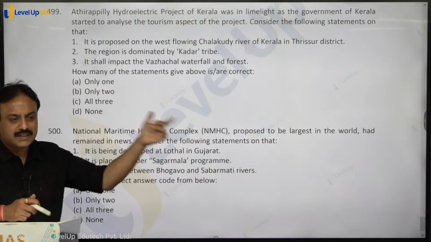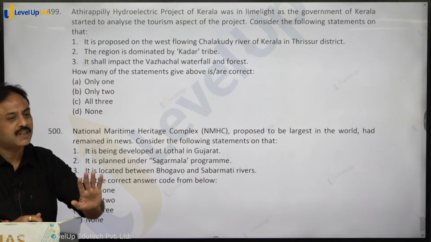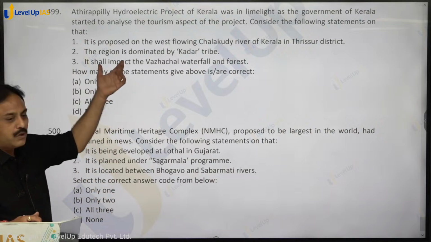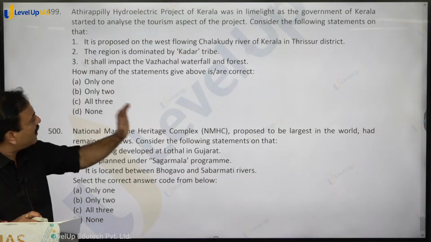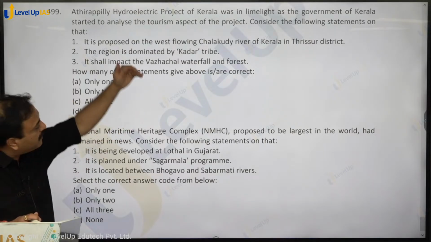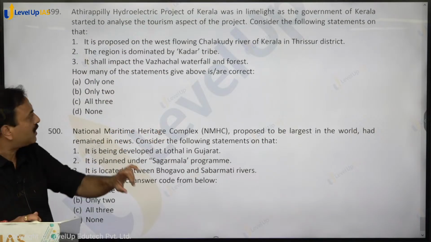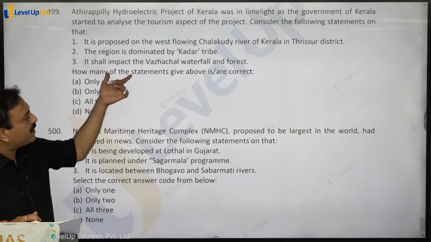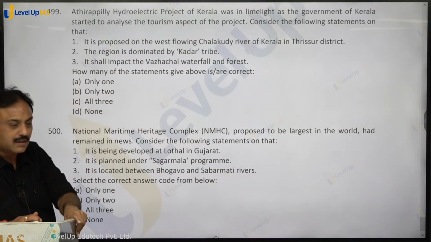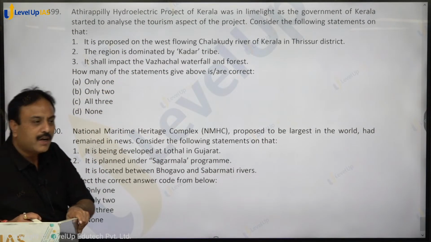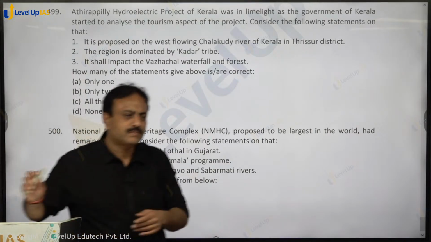Three articles have come since January, I am not 100% sure whether 3 or 2, but they came. So it is on Chalakudi river, Thrissur district, Kerala, correct. It is dominated by Kadar tribe. This was asked by UPSC, where 4 tribe names were given, and Kadar was the answer to that. And it shall impact the Vajachal waterfall, Vajachal forest. All 3 statements hold true, so option C, C for cat is the correct answer. Clear on that?